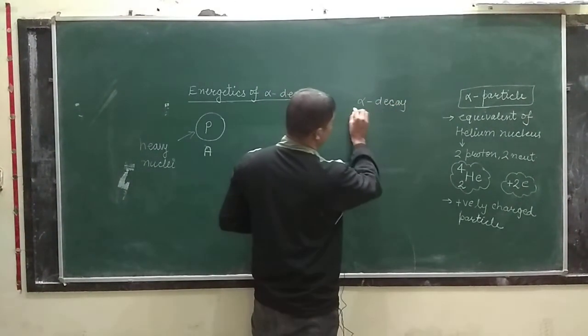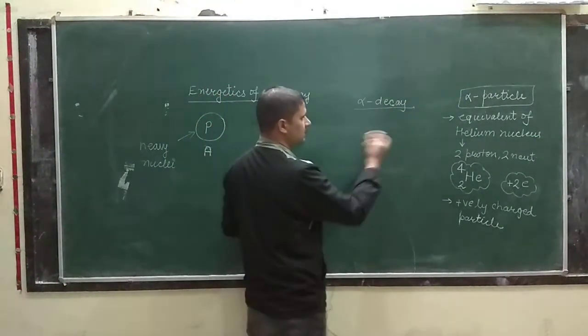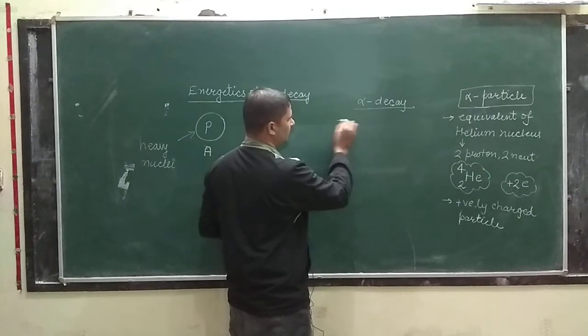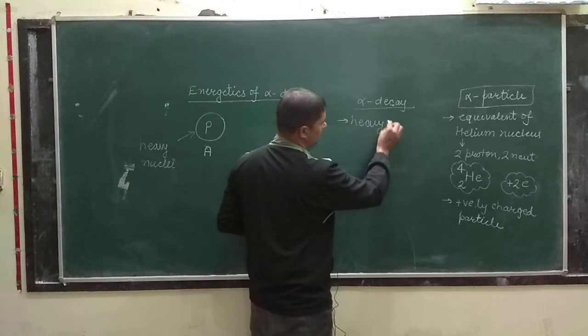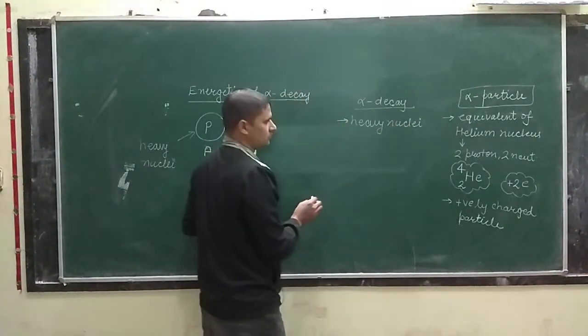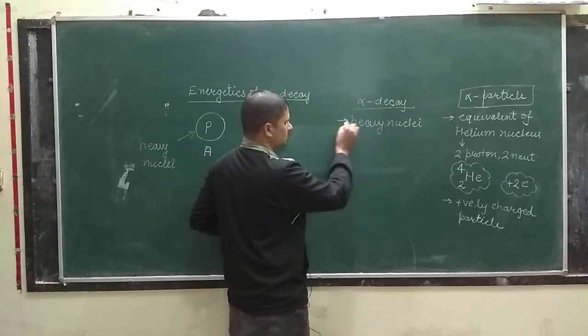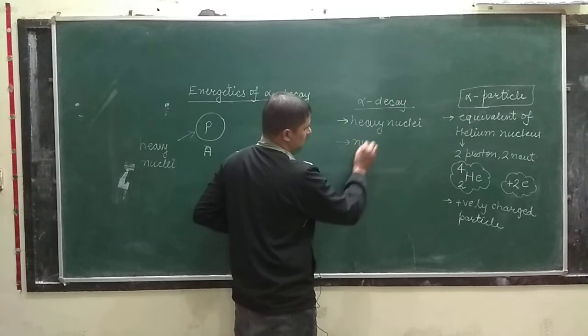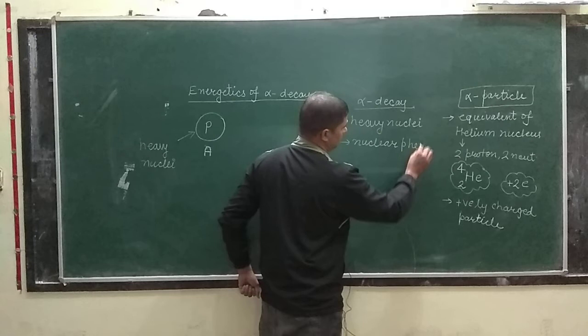Decay means disintegration, and this phenomenon is shown by heavy nuclei.